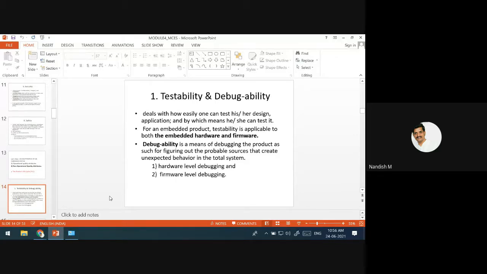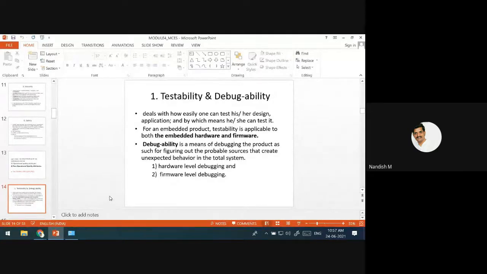If anything happens, you should figure out the issues created by hardware or probable errors because of flaws in the server firmware. These two things, testability and debuggability, should be there. That attribute should be there for any embedded unit.